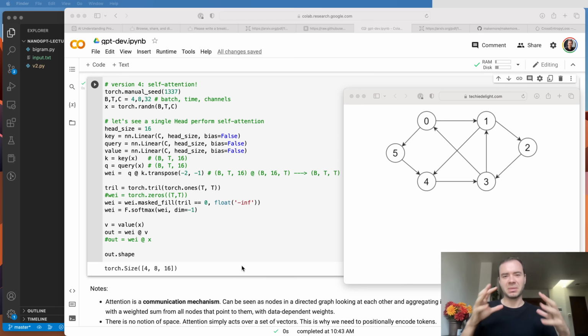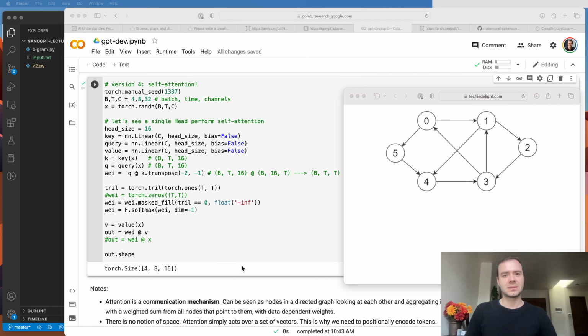The second note is that notice that there's no notion of space. So attention simply acts over like a set of vectors in this graph. And so by default, these nodes have no idea where they are positioned in the space. And that's why we need to encode them positionally and sort of give them some information that is anchored to a specific position so that they sort of know where they are. And this is different than, for example, convolution, because if you run, for example, a convolution operation over some input, there's a very specific sort of layout of the information in space, and the convolutional filters sort of act in space.